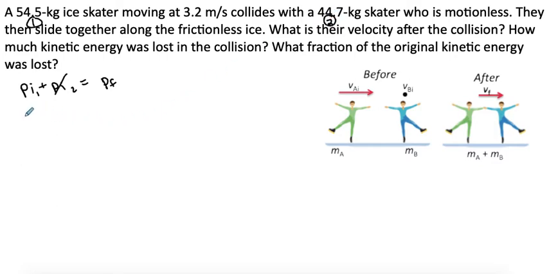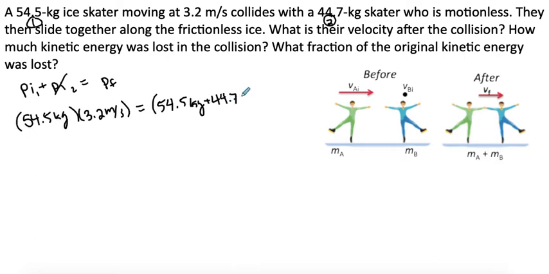So momentum in the beginning is mass times velocity: 54.5 kilograms times 3.2 meters per second. And then our final momentum is their combined masses, 54.5 kilograms plus 44.7 kilograms, times the final velocity, which we will solve for.